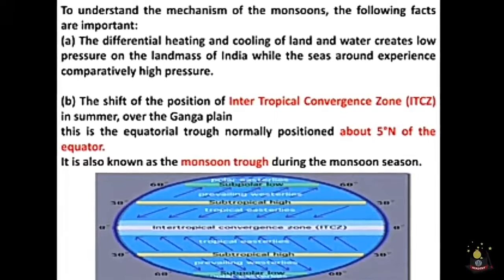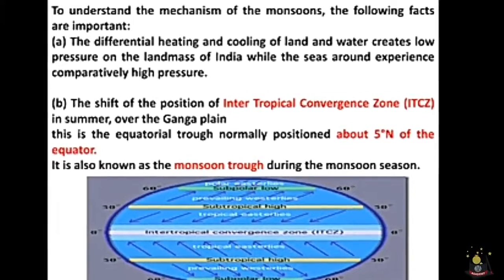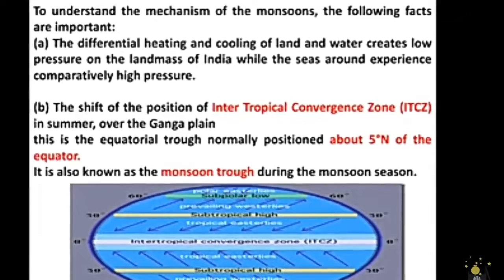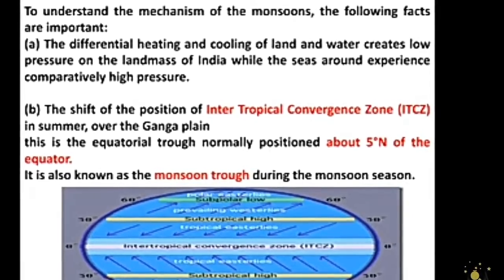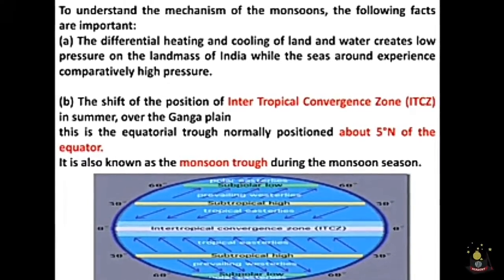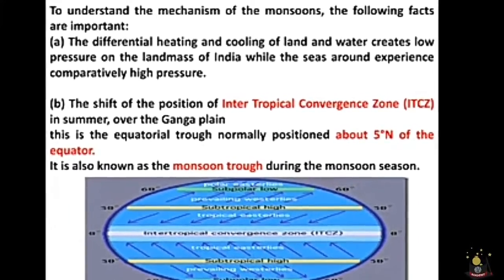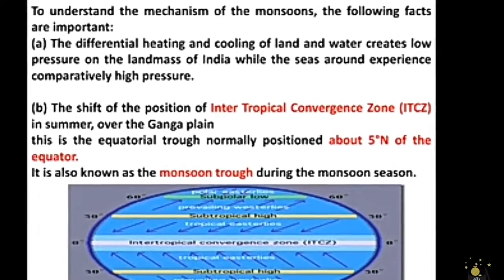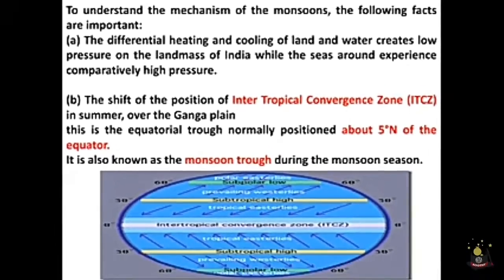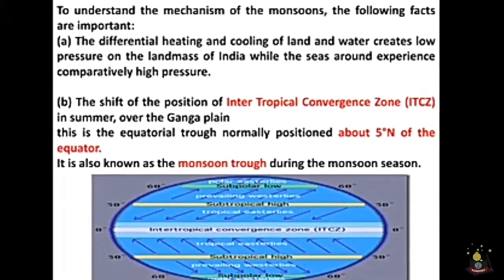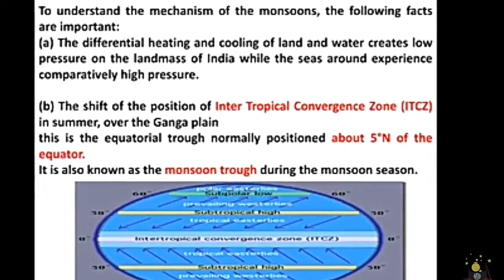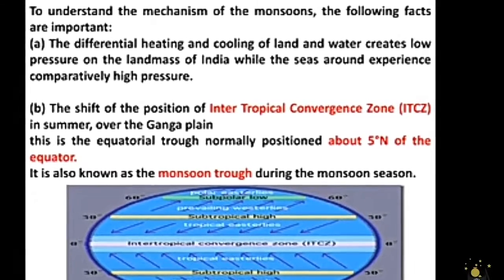Don't get worried, children. The term may be very big, that is ITCZ. It is nothing but the equatorial trough, normally positioned about 5 degrees north of the equator. And it is also known as the monsoon trough during the monsoon season. The first point, differential heating and cooling of land and water. The second mechanism is the shift of the position of ITCZ, that is the intertropical convergence zone, in summer over the Ganga plain.